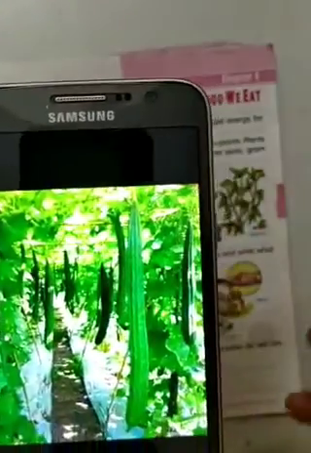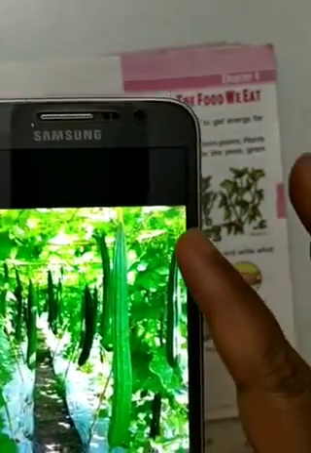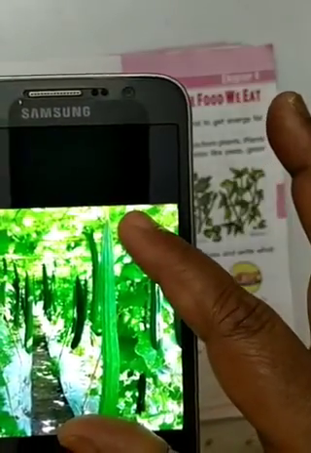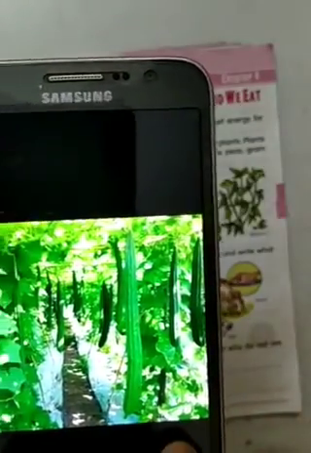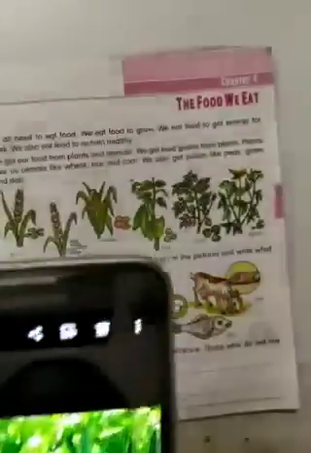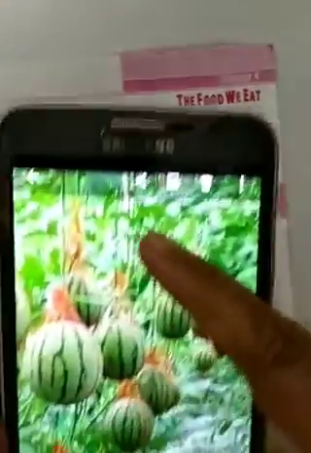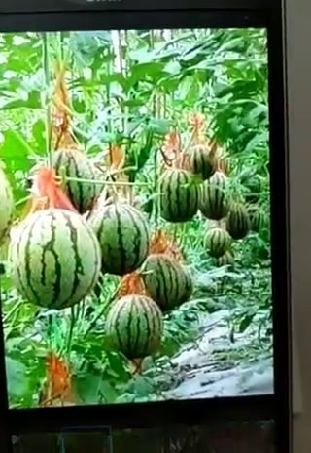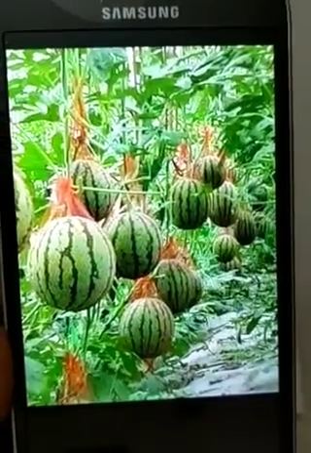Now you can see the ridge gourd, we say turai, turia. Then fruit like watermelon, it is grown on plants.